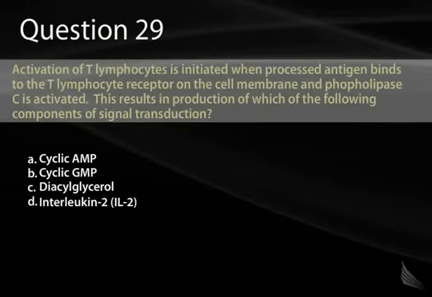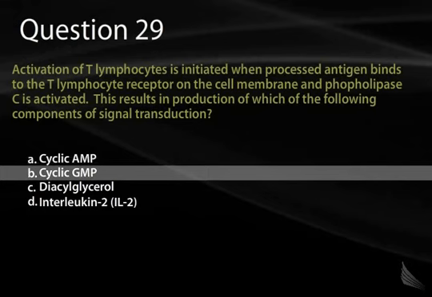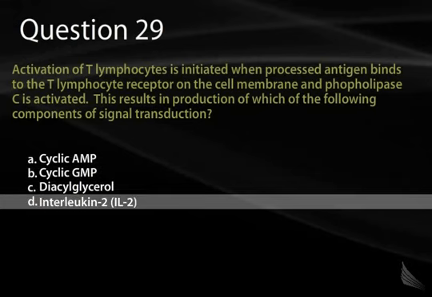Question 29. Activation of T lymphocytes is initiated when the processed antigen binds to the T lymphocyte receptor on the cell membrane and phospholipase C is activated. This results in production of which of the following components of signal transduction? A. Cyclic AMP, B. Cyclic GMP, C. Diacylglycerol, or D. Interleukin-2.